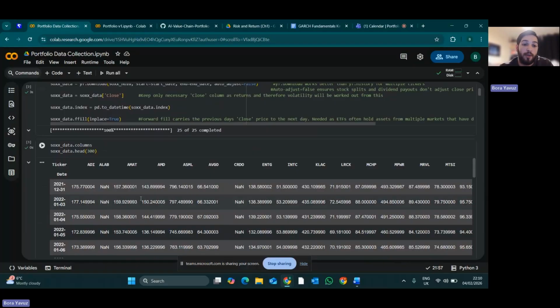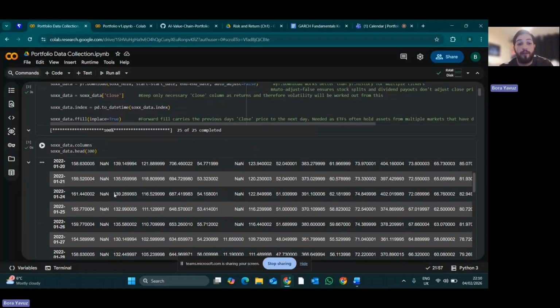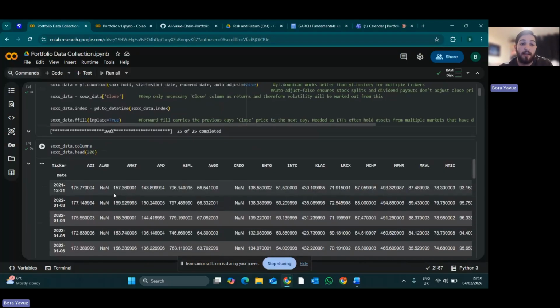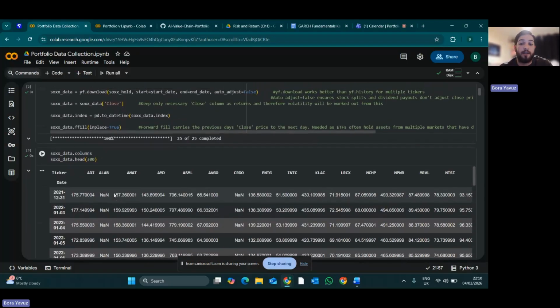There was also another issue with null values, where, for example, this A-Lab stock hadn't had its IPO, hadn't been released on the stock market until later on, halfway between the start and end date I set. Rather than using one massive fill of all null values with the average or the mode, I decided to use forward fill, which helps with that as well, so that all the null values past the first day that the stock was released get set to the previous day's close price.